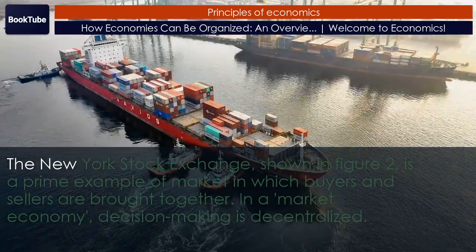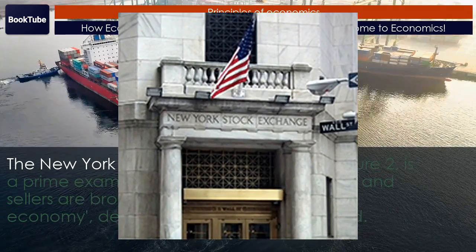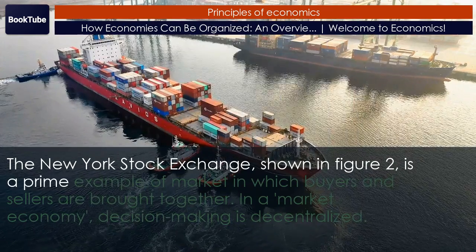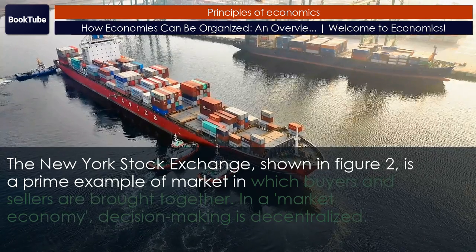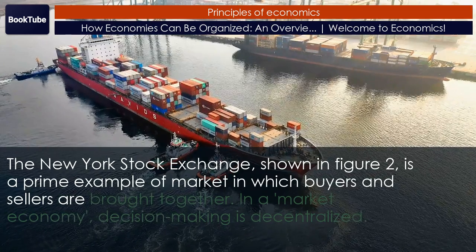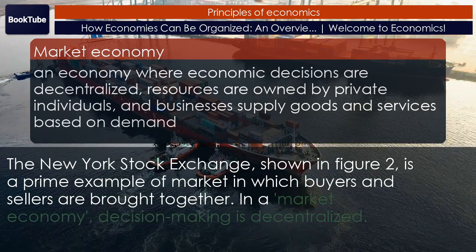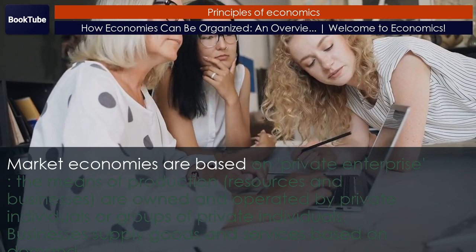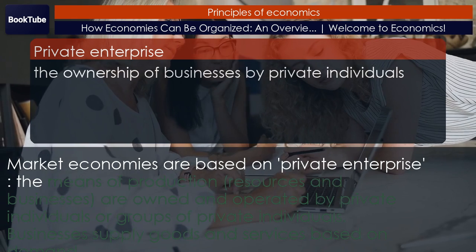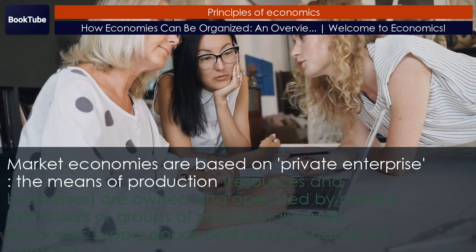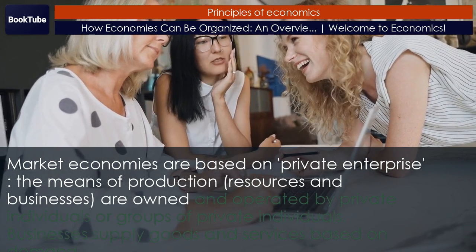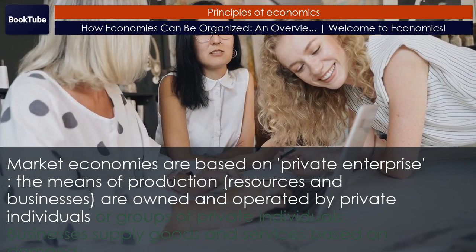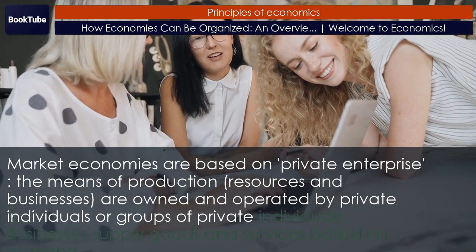The New York Stock Exchange, shown in Figure 2, is a prime example of a market in which buyers and sellers are brought together. In a market economy, decision-making is decentralized. Market economies are based on private enterprise. The means of production, resources and businesses, are owned and operated by private individuals or groups of private individuals.